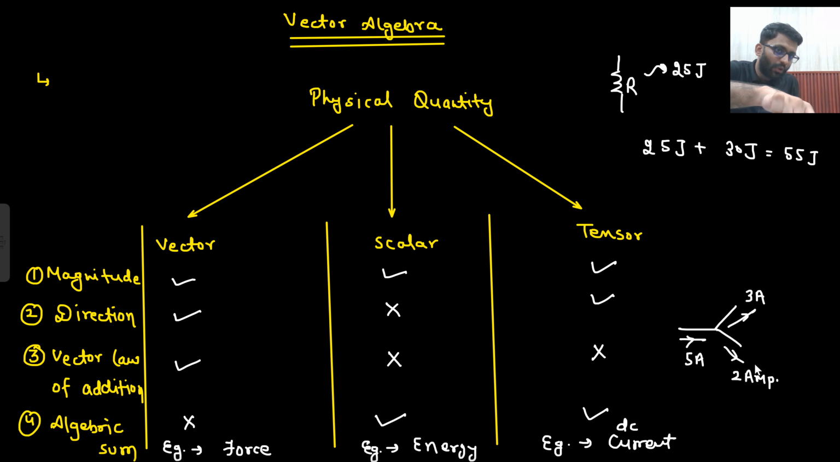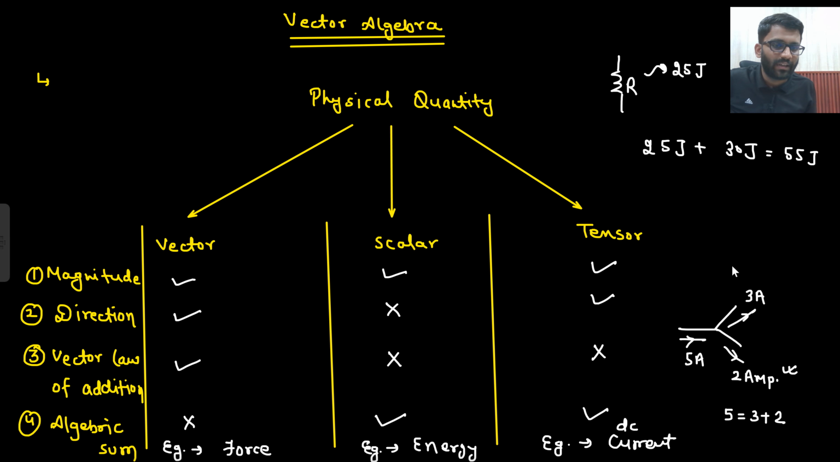So there is a role of direction certainly. That 2 ampere current is flowing in this direction. You cannot say that 2 ampere is flowing in this direction. This is not 2 ampere current. The 2 ampere current is flowing in this direction. So yes, there is a role of direction. But what will you write? 5 is equal to 3 plus 2. So it is following algebraic sum. But there is a role of direction as well. So this is one of the examples.